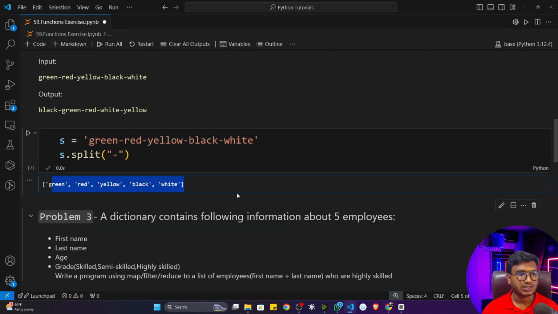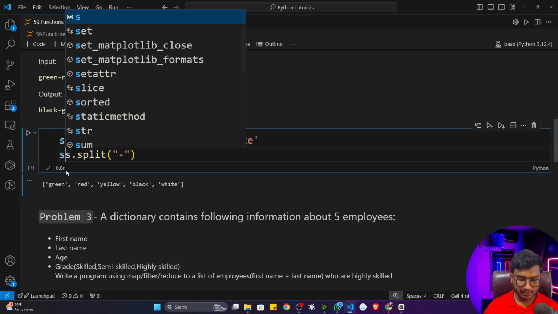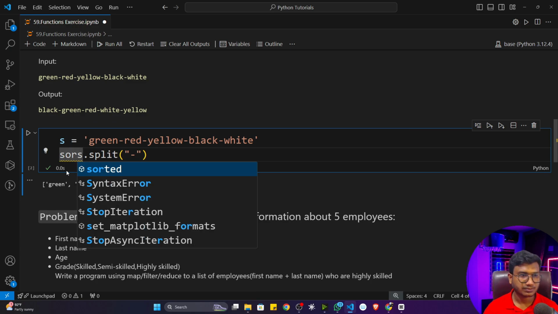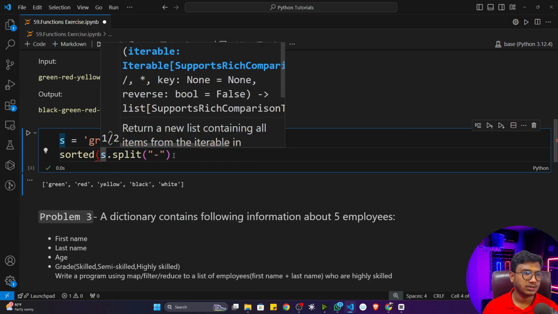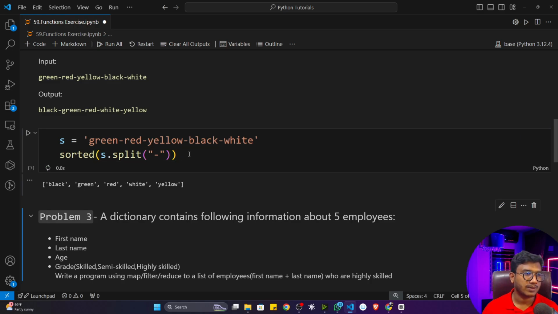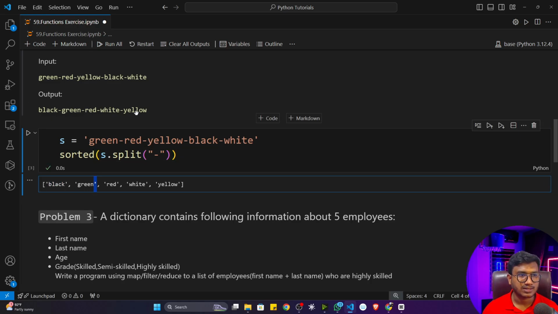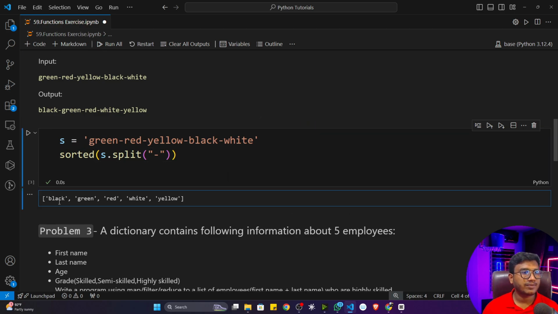You can see it is returning one list: green, red, yellow, black and white. Now I can easily perform the sorted operation. So I'll just do the sorted operation, and it will sort alphabetically. You can see now black, green, red, white and yellow is coming, the same output. Fine. Then what I have to do is convert this list again to a string type output.